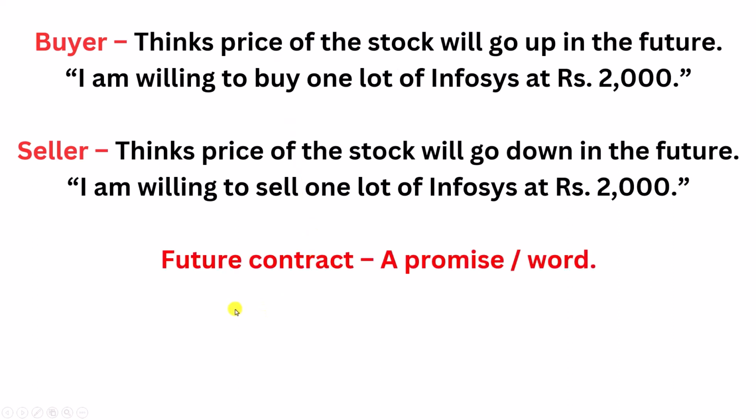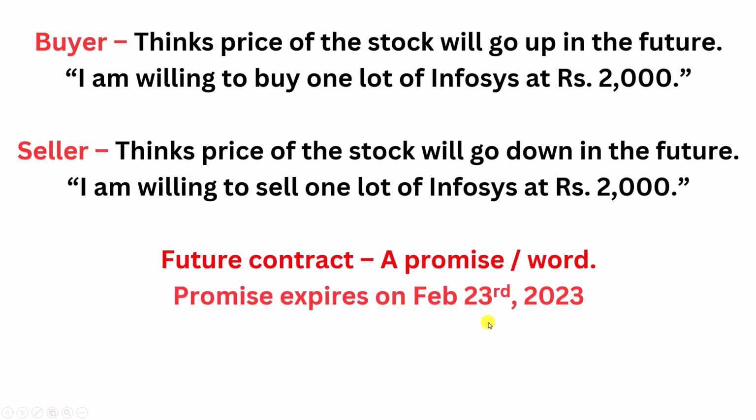And so you and I enter into a futures contract. Okay? So a contract is made between you and me. You are a buyer, I am a seller. Now what is this contract? It is just a promise. It is just a word. Alright? Nothing is exchanged now. Nothing is exchanged physically. It is just a promise. This promise or word or futures contract expires on 23rd February 2023. Okay? So this promise or contract expires on this date.